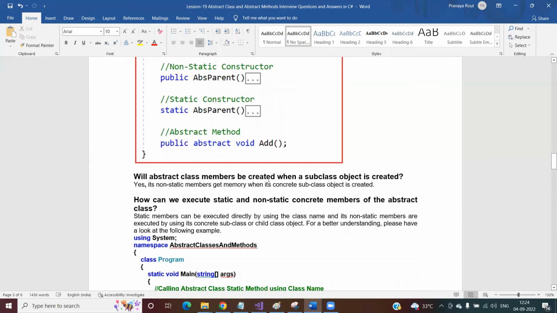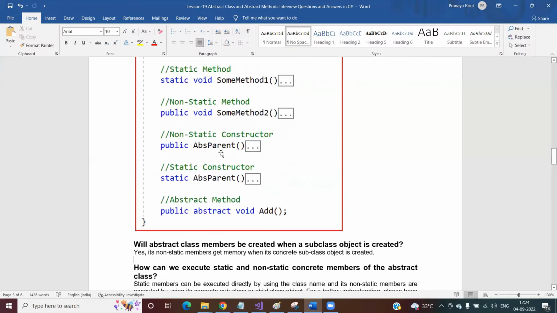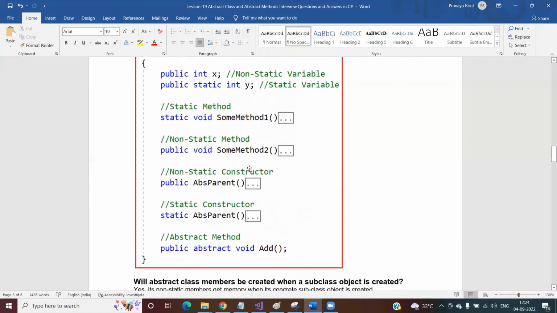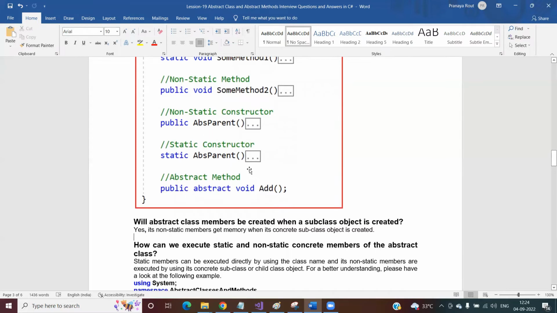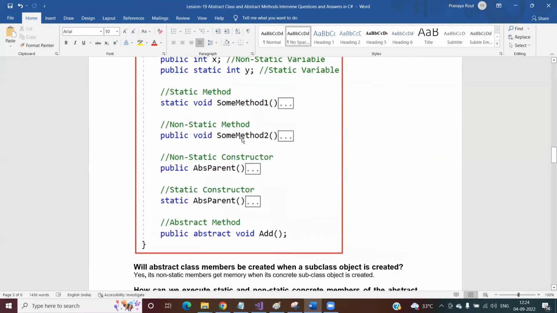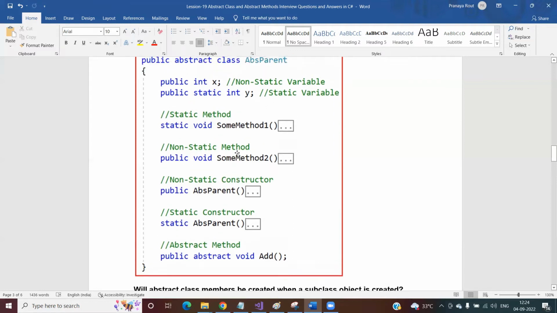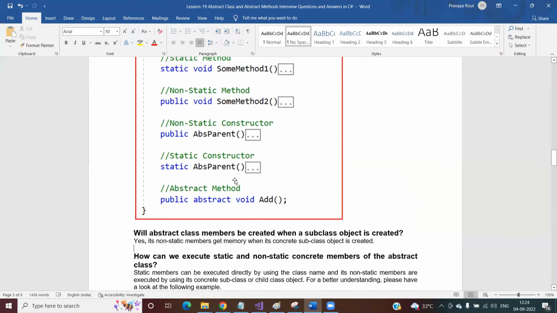Now, will abstract class members be created when a subclass object is created? Absolutely yes. Whenever you are creating the child class instance, the non-static members of the abstract class are going to get memory allocation, right? So with the help of a child class instance only, you can consume the non-static members of an abstract class, right? That means whenever you are creating the child class instance, the child class constructor internally calls the abstract class constructor, and that abstract class constructor is going to initialize the non-static members, right?